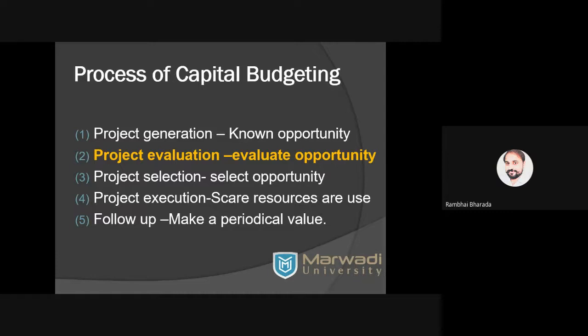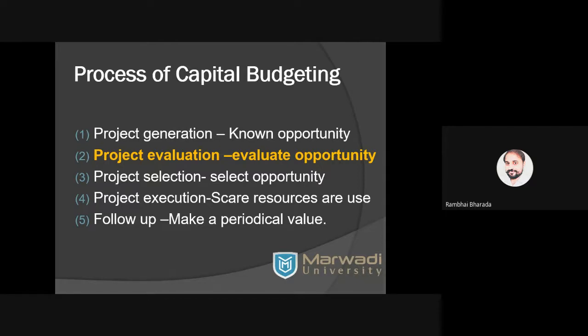Next, we have the process of capital budgeting, which may be asked in a theoretical question for 4 marks. Mainly, five steps are there. Step number one, project generation. In project generation, the company needs to identify the investment opportunities. Where should the company invest? In a bank, in a post office, in the share market, in plant, in factories, in buildings?